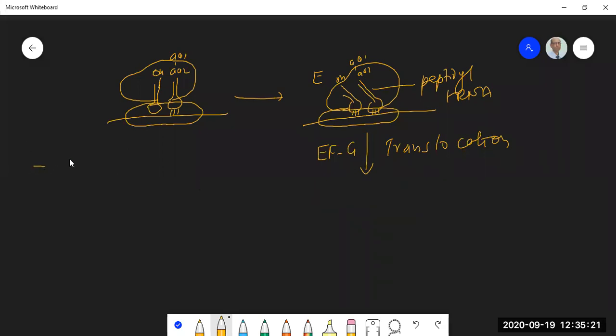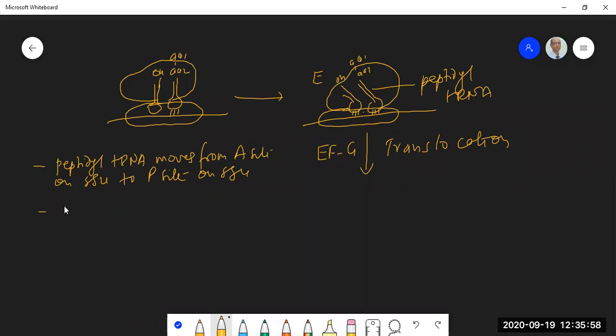One, the peptidyl tRNA moves from the A site on SSU to the P site on SSU. Means the peptidyl tRNA, which was occupying the A site here, during translocation moves here. The upper part is already there in the LSU, already occupying the P site. In the SSU also, it now occupies the P site.